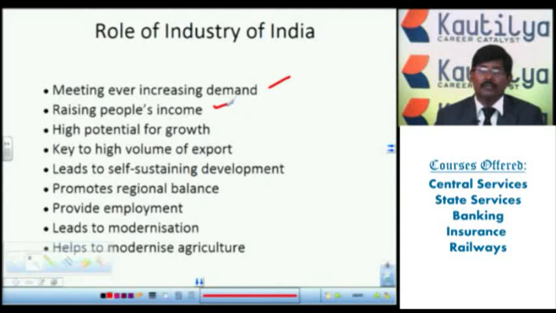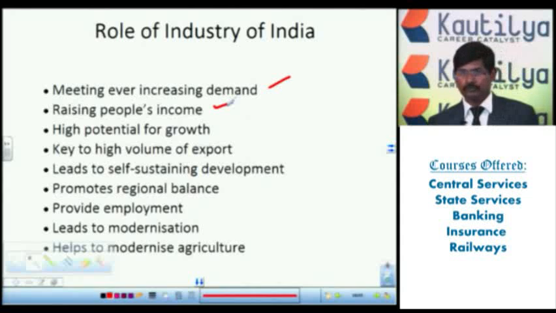With help of that, the people's income also increases. Next one, high potential for growth in an industrial sector. With continuous production throughout the year, the production will be there. With the help of this production and productivity, the potential for growth is standard, or it will be sustainable.